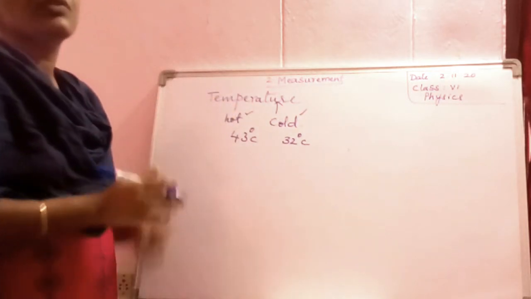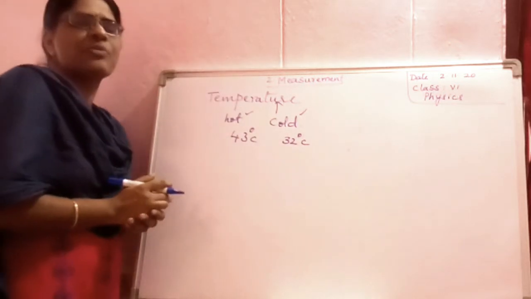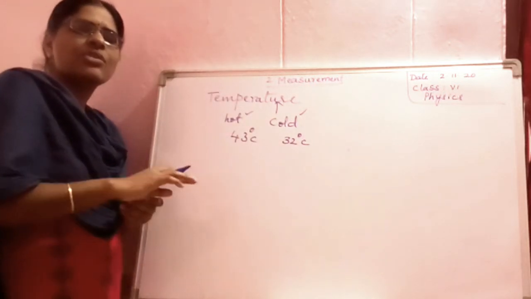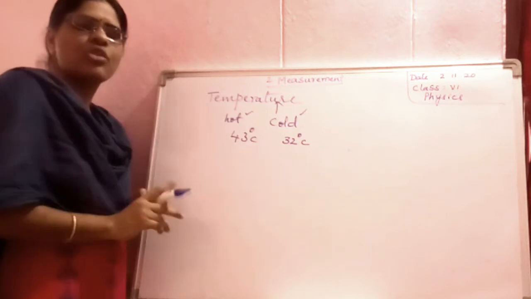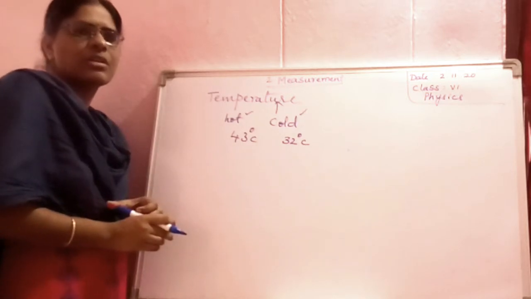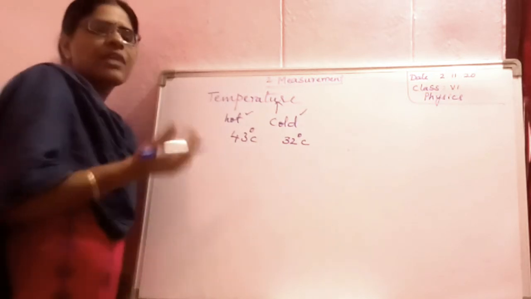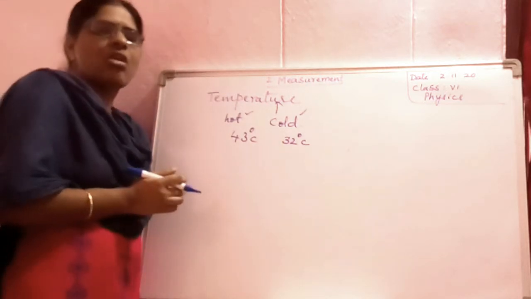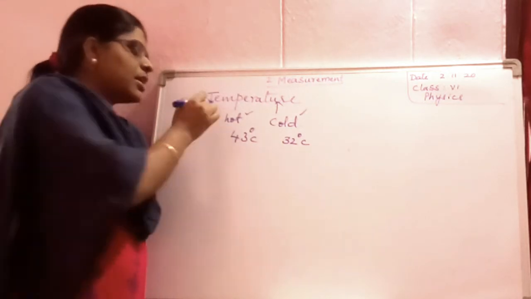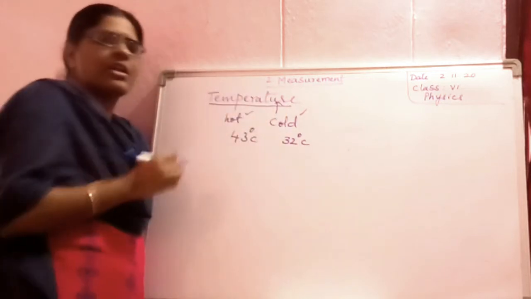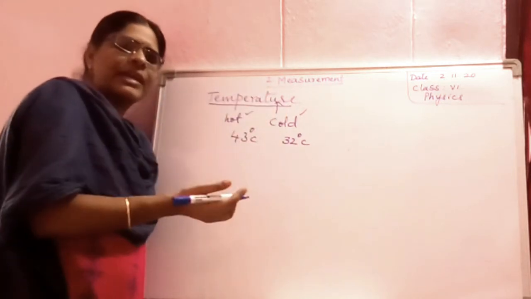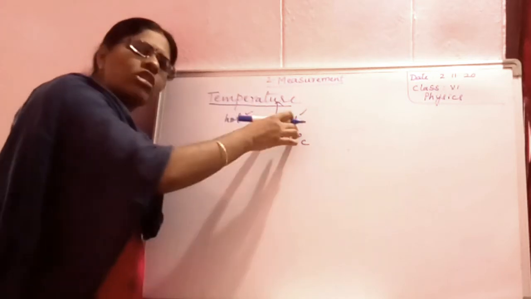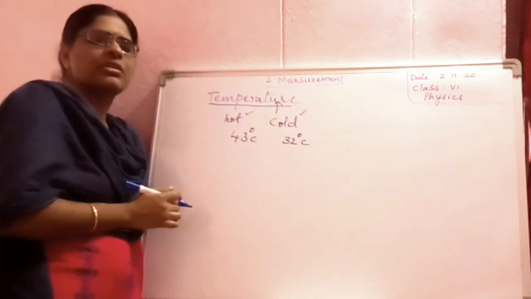See, if you are suffering from fever, what happens? If you touch your body, do you feel hotness or not? Yes. If it is a normal temperature, you won't feel any heat. Hence, temperature determines whether the body is hot or cold.